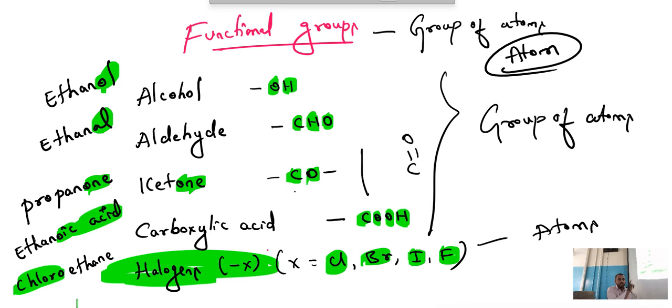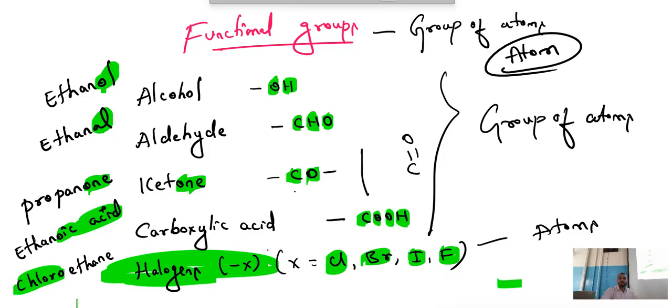OL, AL, ONE, OIC acid are all coming at the end of the word. But halogens come at the beginning of the word. This is the difference. Always halogen should be written at the beginning of the word, and the rest of the groups of atoms should be written at the end of the word.